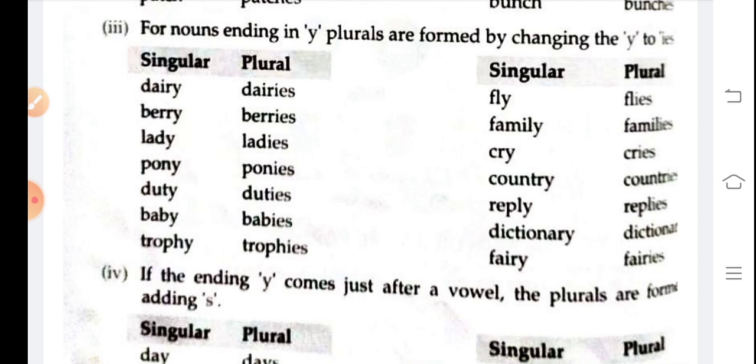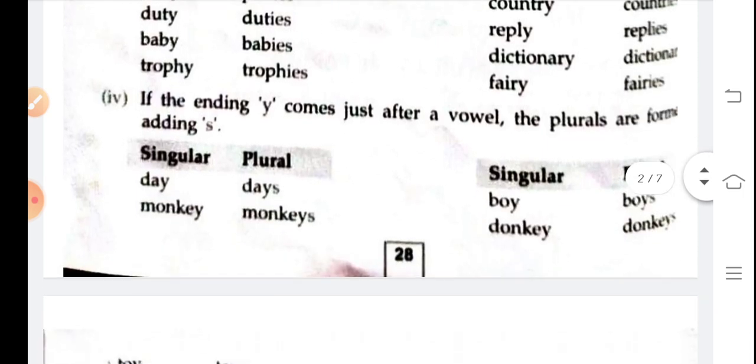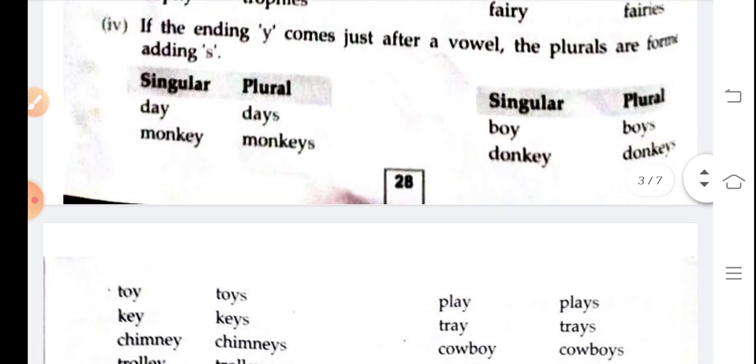Okay, like diary, diaries, we have added ies. Duty, duties. Okay, cry, cries. Country, countries. So it is very easy, students, but there are some exceptions also.